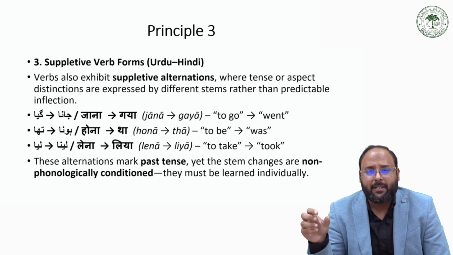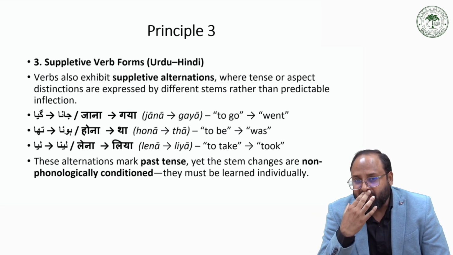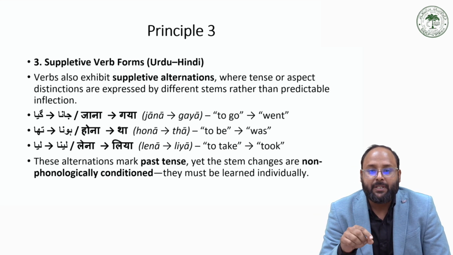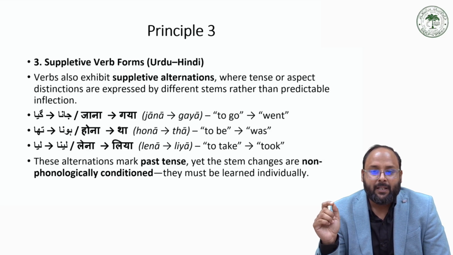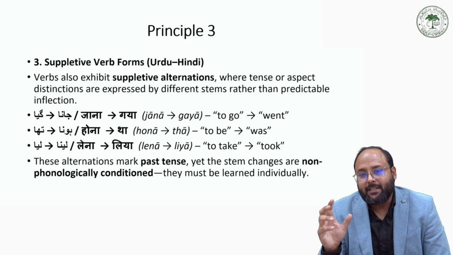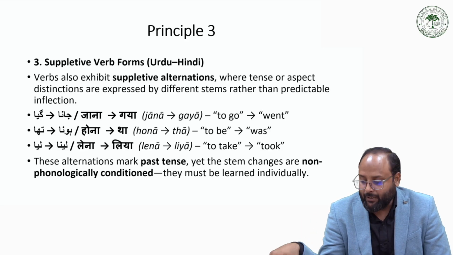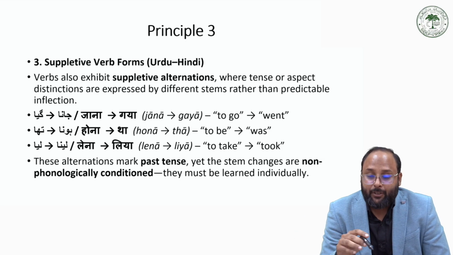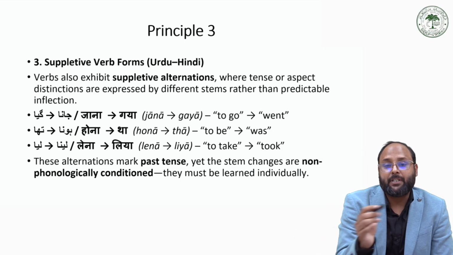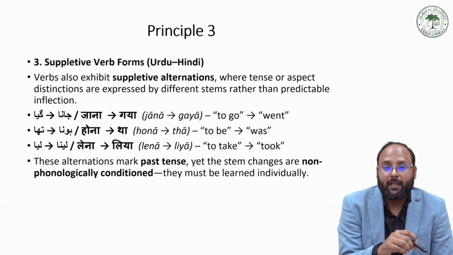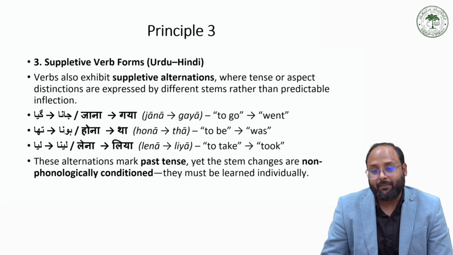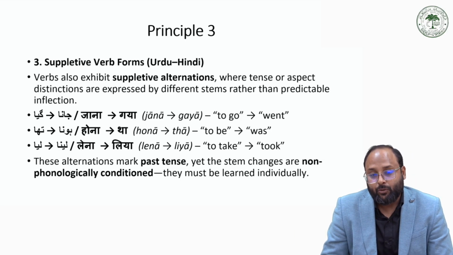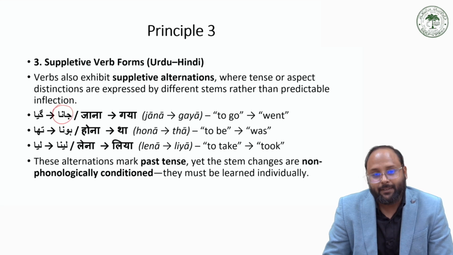Sometimes we have suppletive verbs in Urdu, meaning we have a change from present to past, but that tense or aspect distinction is not determined by just adding some suffixes. So it is not phonologically conditioned.